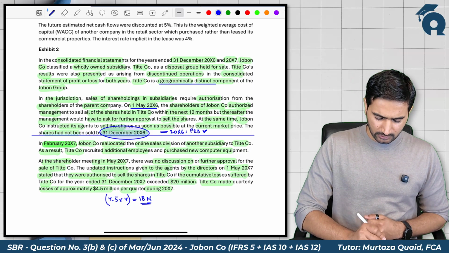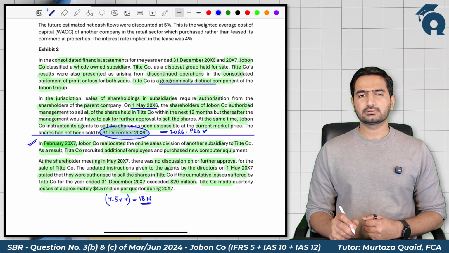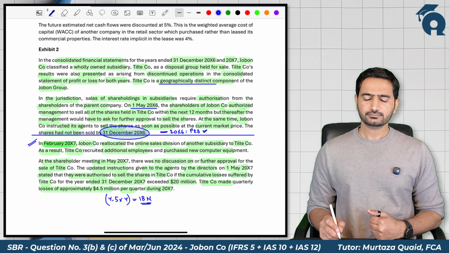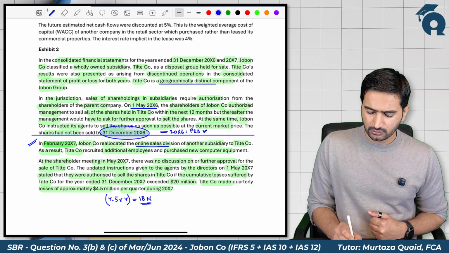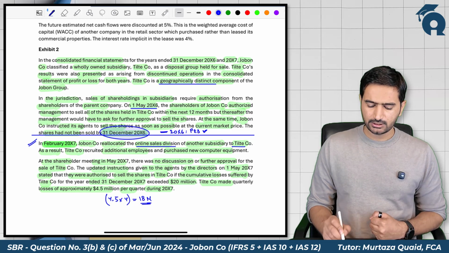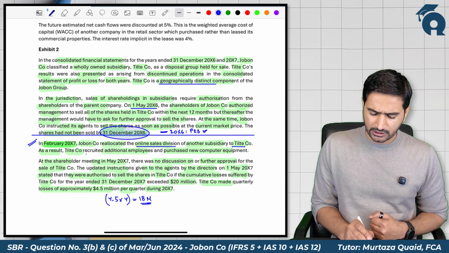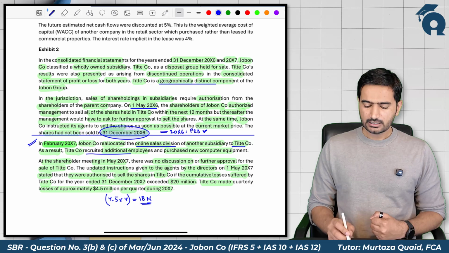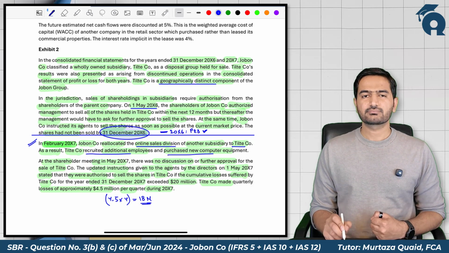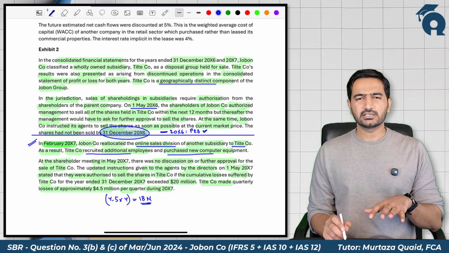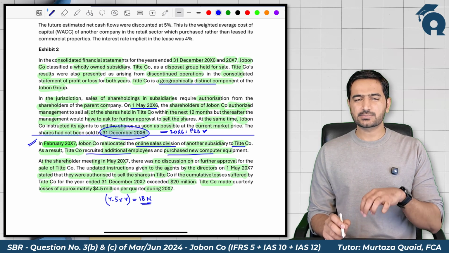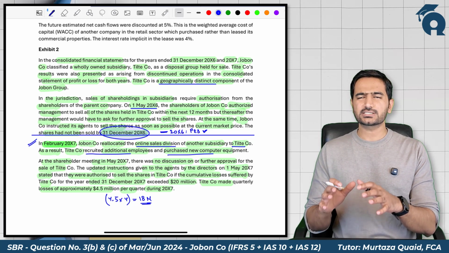But when we look at the facts that happened in 2007, the company has transferred an online sales division to the title company. The title company has recruited some additional employees. They have purchased some new assets. So these are an indication that now this subsidiary is not available for its immediate sale.